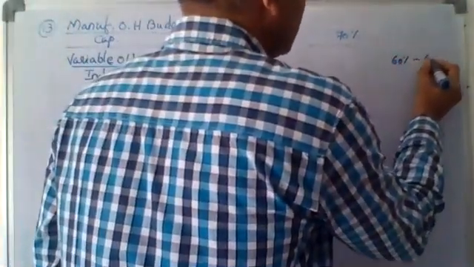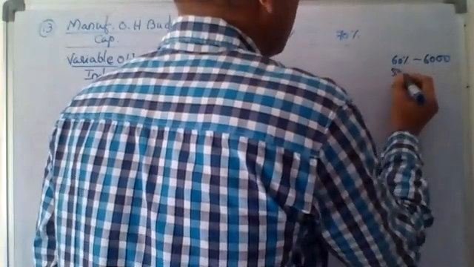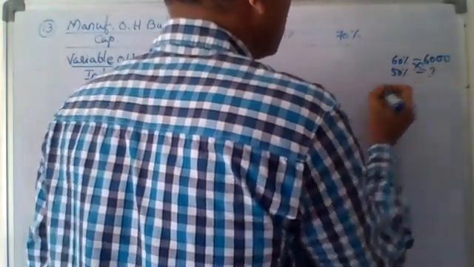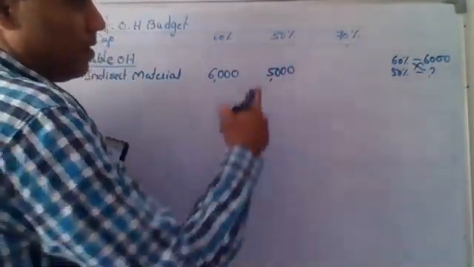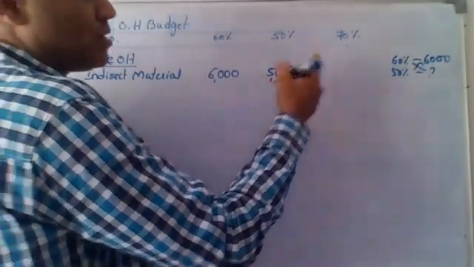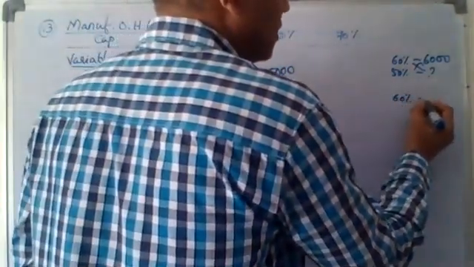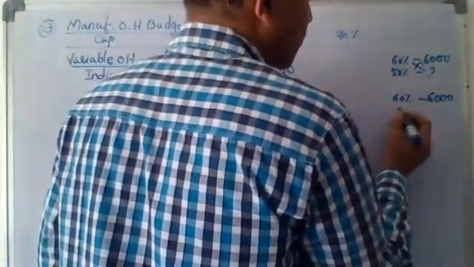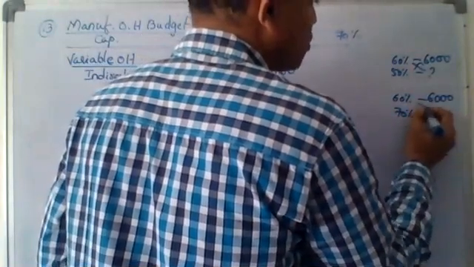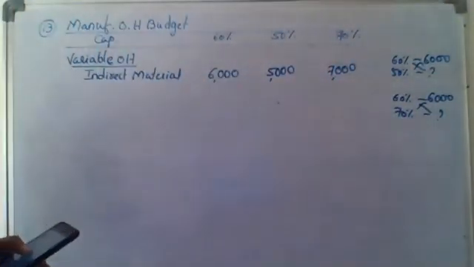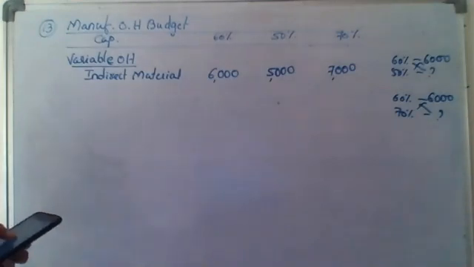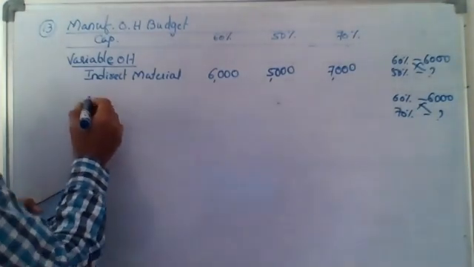I have to find out for 60%, if it is 6,000, for 50%, how much? Cross multiplication, you do it, you'll get 5,000. This is for 5,000. Same for 60%, if it is 6,000 rupees, for 70%, how much it should be? It will give me 7,000 rupees. You can just calculate 6,000 into 70 by 60, right? That is about the first working. Then we have indirect labor.